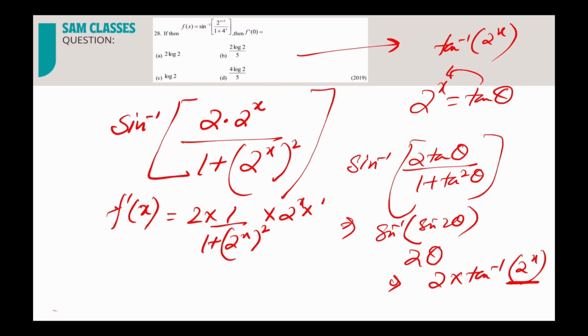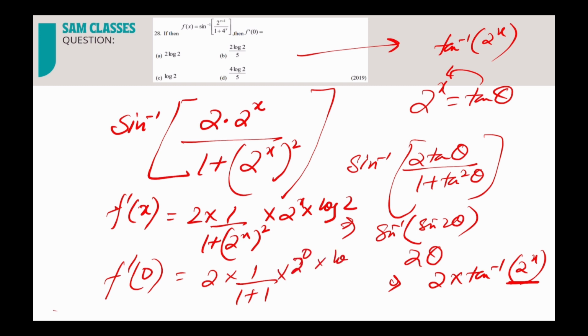So 2 power x into log 2. Done. Now put x equal to 0 because they have asked for f dash 0. So 2 into 1 by 1 plus 2 power 0, which is 1, so 1 plus 1, into 2 power 0, again 1, into log 2. So the 2s cancel, and the answer is just log 2. See, very simple. Correct.